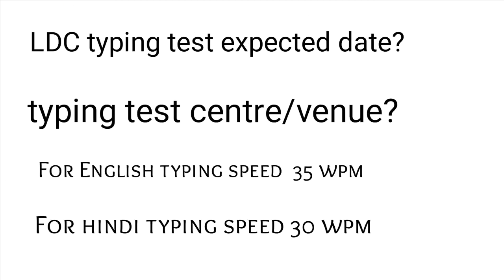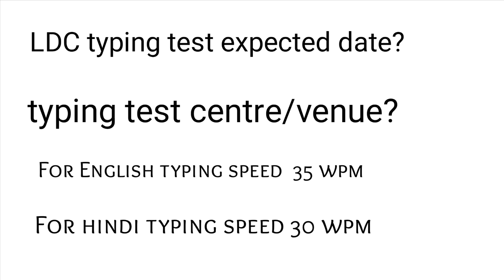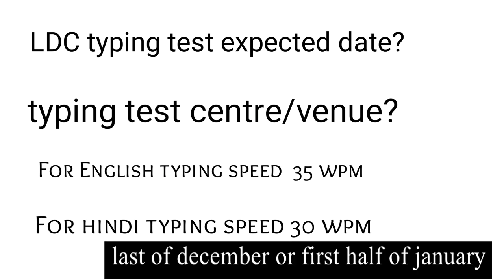Very congratulations to the selected candidate for the LDC typing test. Before typing test, CCRAS will upload a detailed notification regarding typing test schedule. As you know, your typing speed for English typing should be 35 WPM, and for Hindi typing, your speed 30 WPM. You can expect typing test date in the last of November month or in the first half of January.